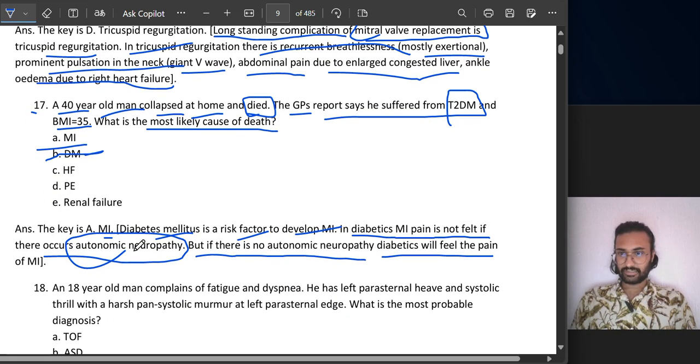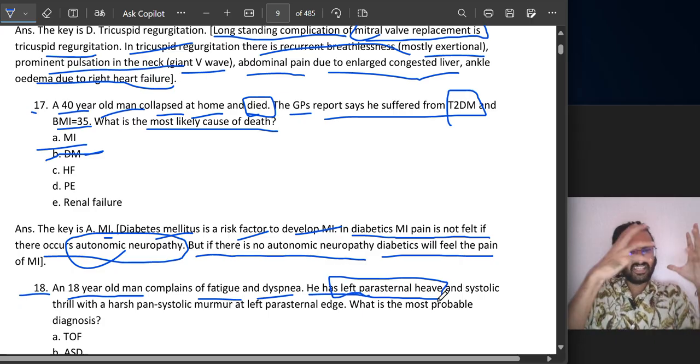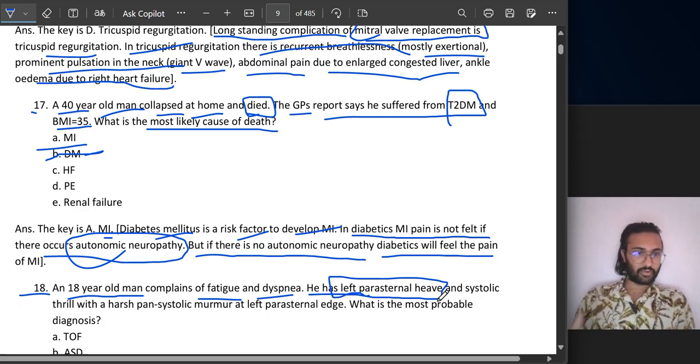Coming on to question number 18. An 18-year-old male patient, a young patient, complains of fatigue and dyspnea, tired, and problem in breathing, shortness of breath. He has a left parasternal heave. Very good. These words, heave, parasternal, are very important words.